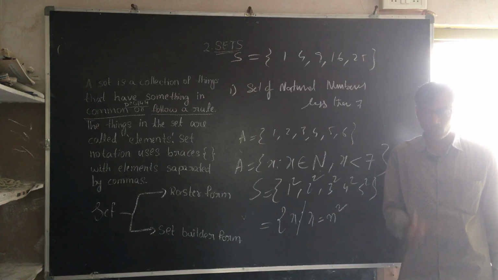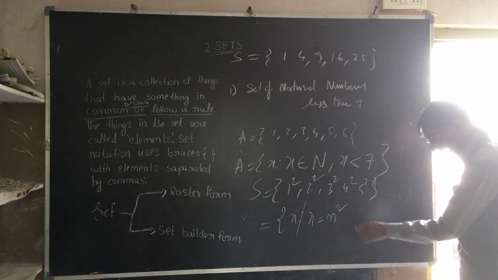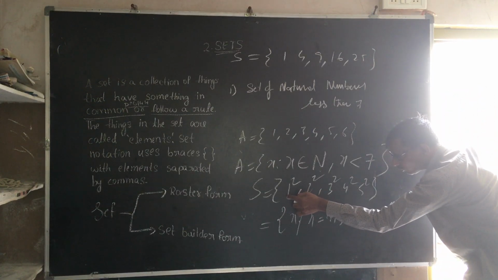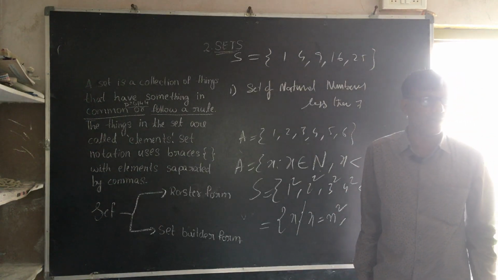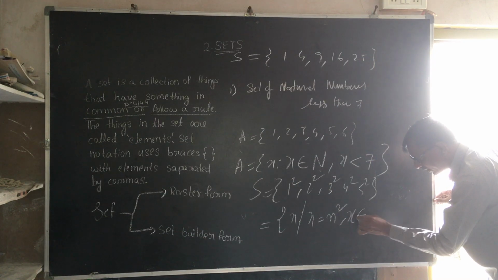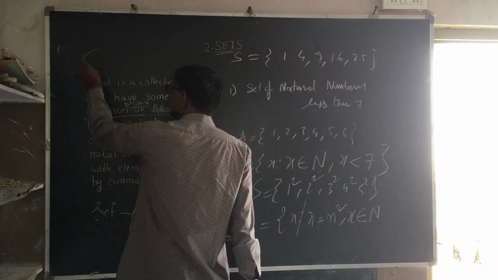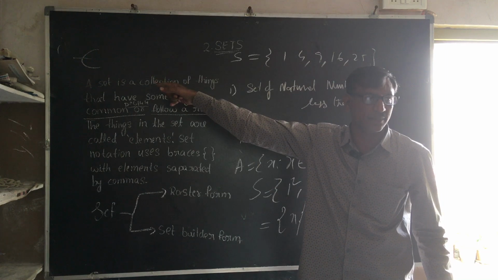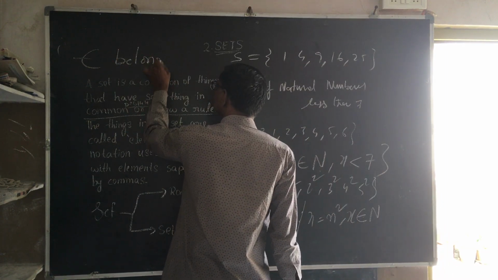They are following a rule: 1 square, 2 square, 3 square, 4 square. And write it down. My n values 1, 2, 3, 4 are natural numbers. Am I right or wrong? I will write it down: n, with this symbol, belongs to N. This is very, very important. We are using some symbols. This is belongs to. What is the meaning of that? Belongs to.